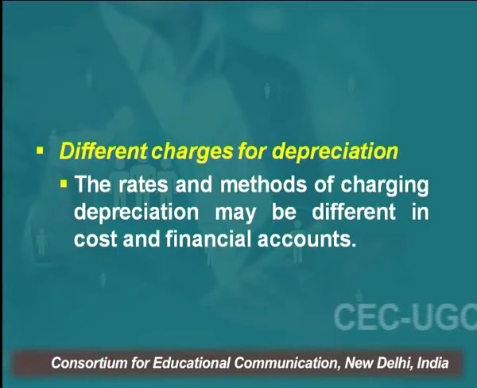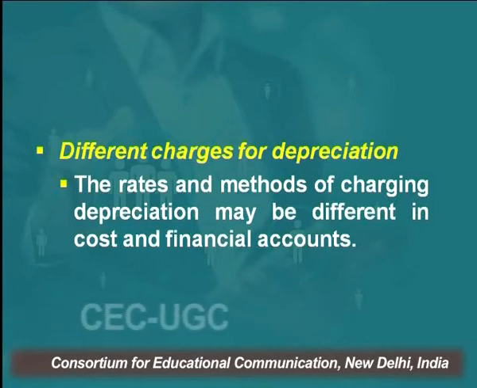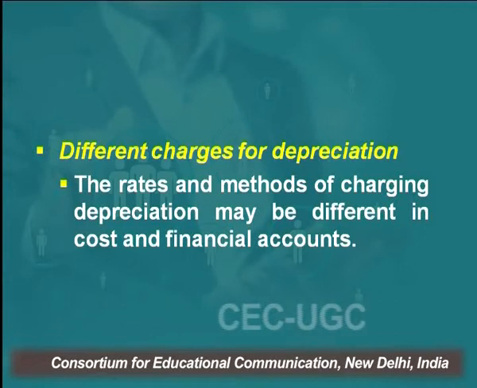Because of this difference in valuation, the profit and loss shown in the two books will be different. Similarly, different charges of depreciation. In cost accounting, you charge depreciation either on the number of hours the machine is used, or on any other basis which you find suitable, or on the basis of units produced. But in financial accounts, you charge depreciation on the basis of either the straight line method or the diminishing balance method.